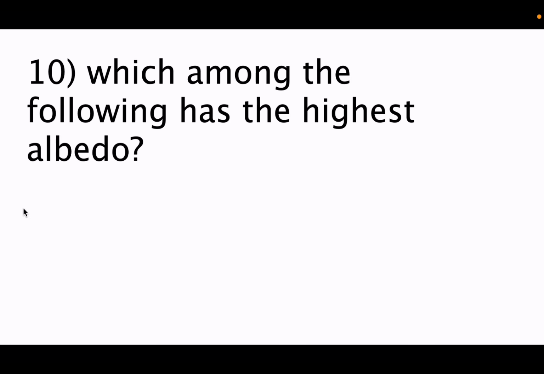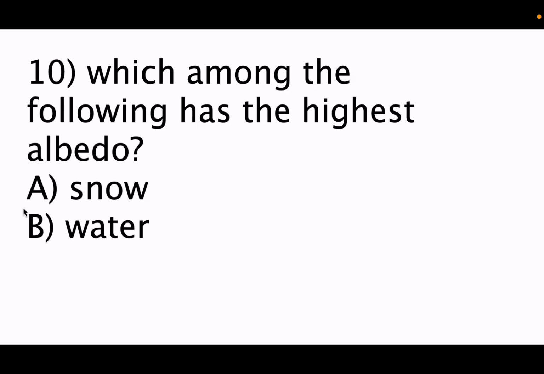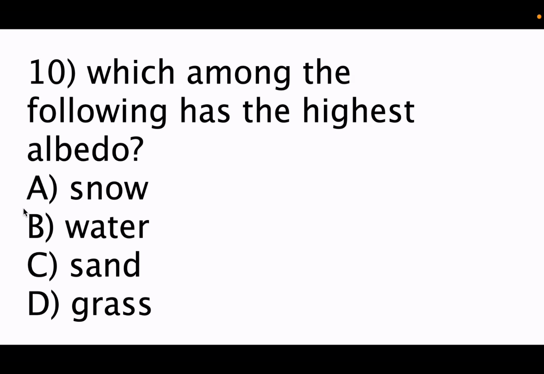Now coming to 10th question, which among the following has the highest albedo? Option A, snow, B, water, C, sand, and D, grass. The correct answer is option A, snow. Now what is this albedo? Albedo means it is a non-dimensional, unitless quantity that indicates how well a surface reflects solar energy. So option A, snow, is the correct answer because it reflects the maximum amount of solar energy.